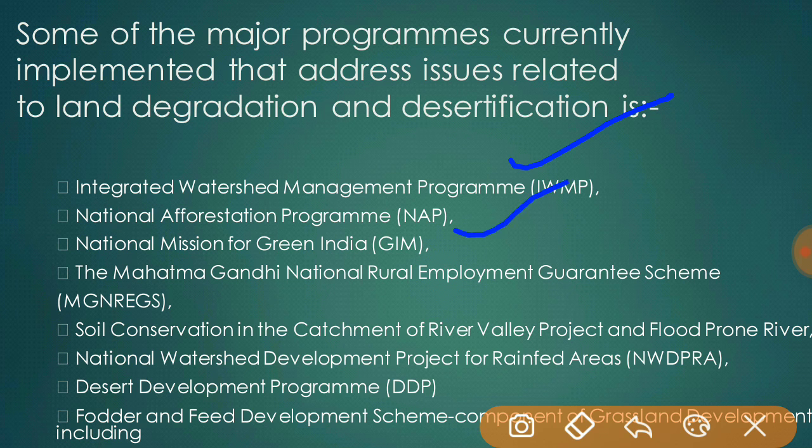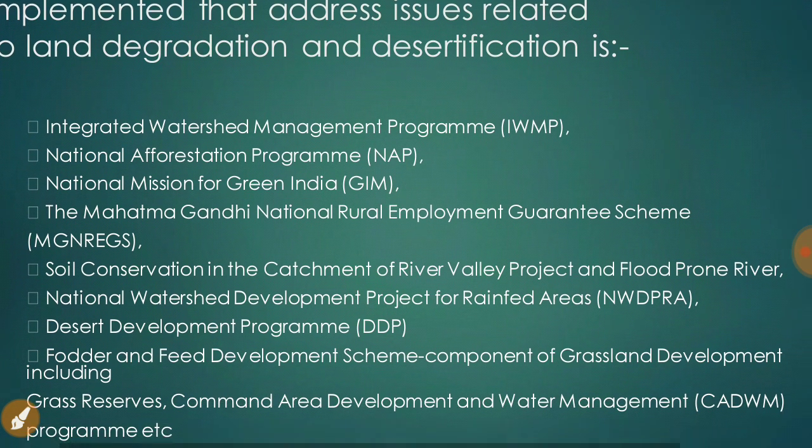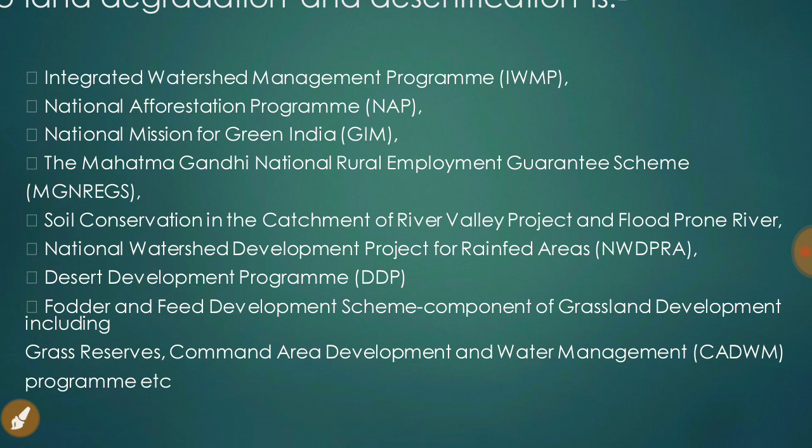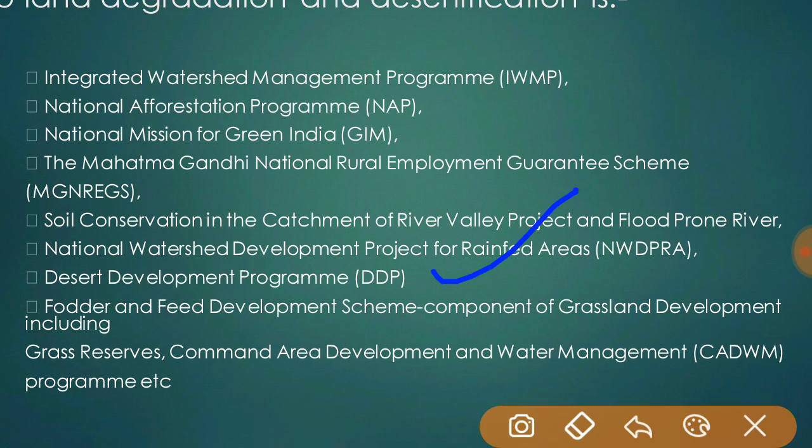Second one is the National Afforestation Program. Third one is the National Mission for Green India. Then we have MGNREGA. Then soil conservation in the catchment of river valley projects and flood prone rivers, desert development program, fodder and feed development schemes, and grass reserves, command area development, etc.